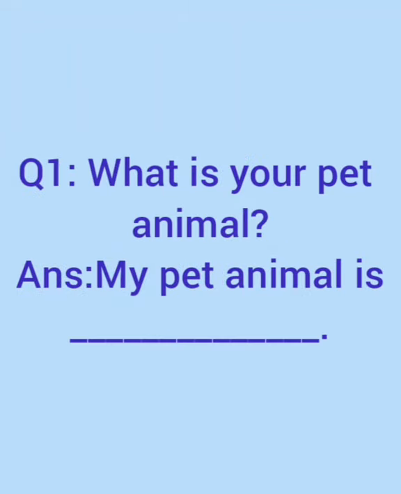Question number 1 is, what is your pet animal? My pet animal is... In the dash, you have to tell the name of whatever animal you are having. Fine. So that is why I've left the empty dash. Just repeat the complete statement: my pet animal name is.